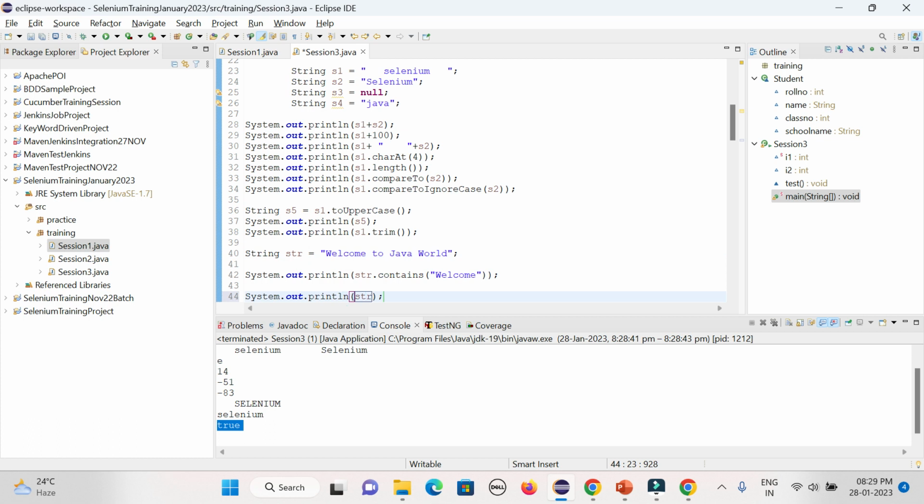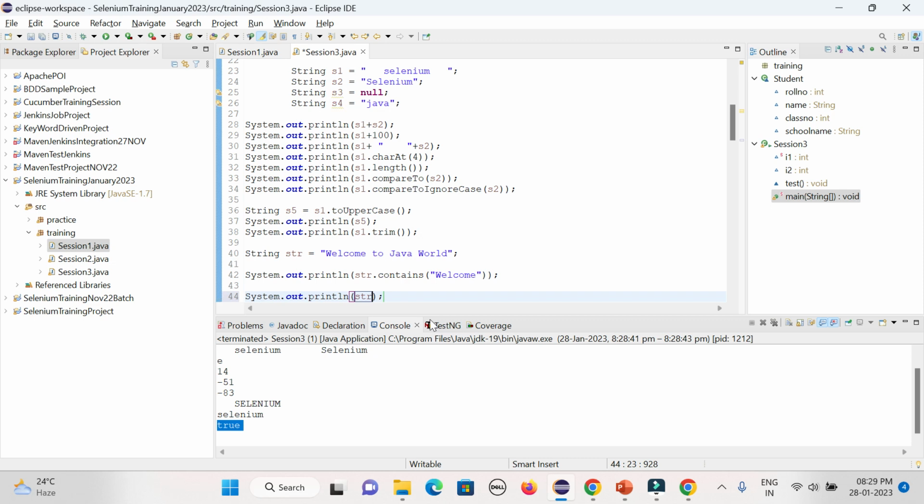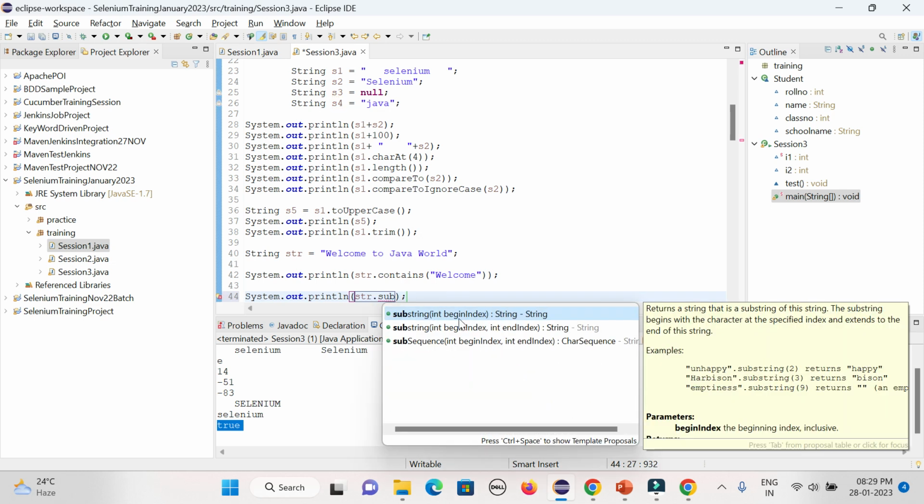Apart from these, there are a lot of methods available in the string class, but these are the commonly used methods. Whatever way I have worked so far, I have seen these are the most important methods coming from the string class. Let me check substring here. You can see multiple methods, like the one with an integer begin index. If you give only a begin index, the remaining phrase will be printed out. But if you give a starting index and an ending index, only the middle part will be printed out.